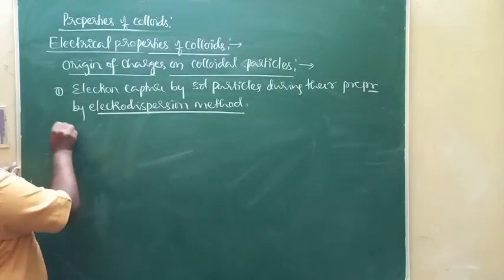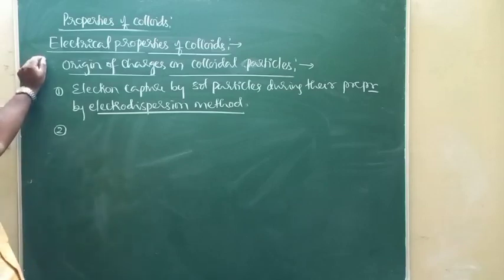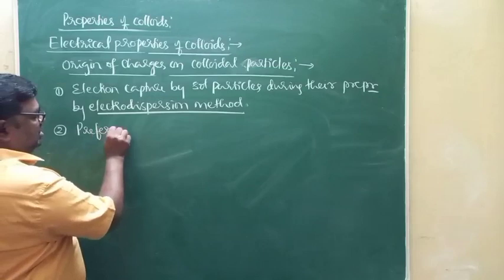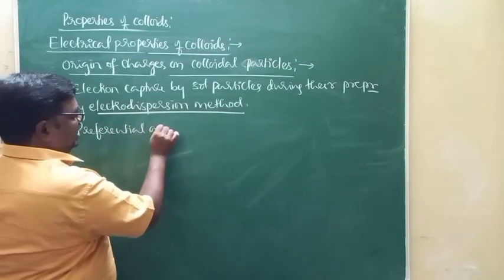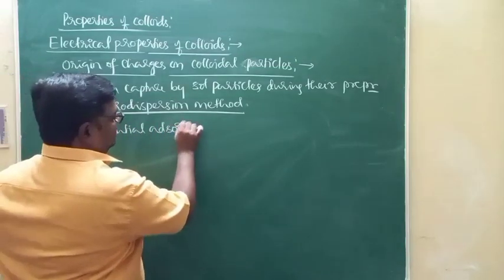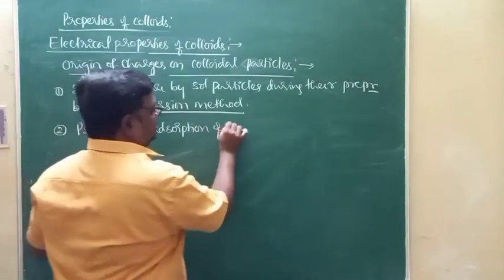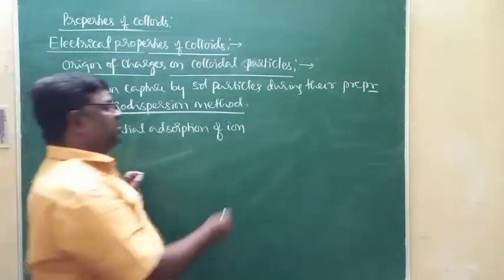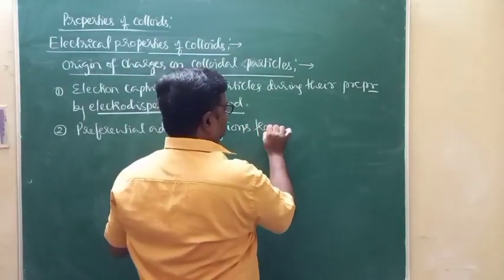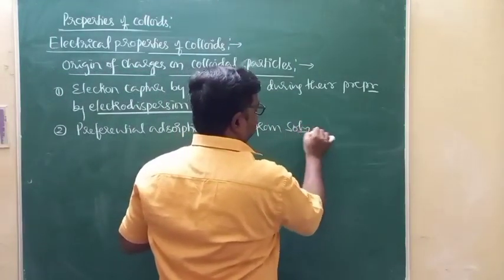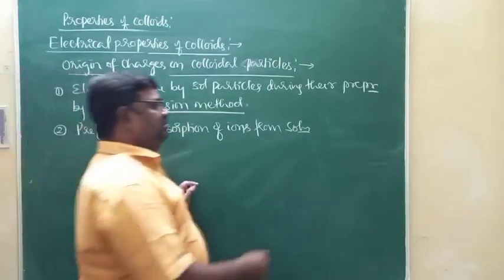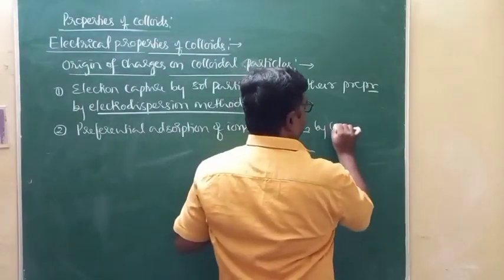And as far as the second reason is concerned, it is due to the preferential adsorption of ions from the colloidal solution by colloidal particles.